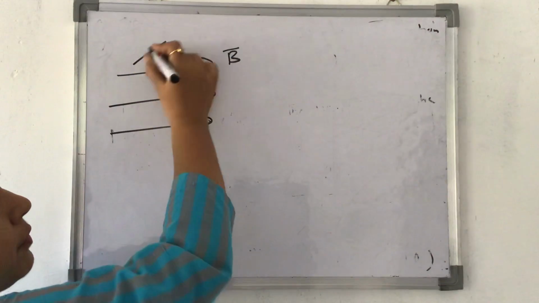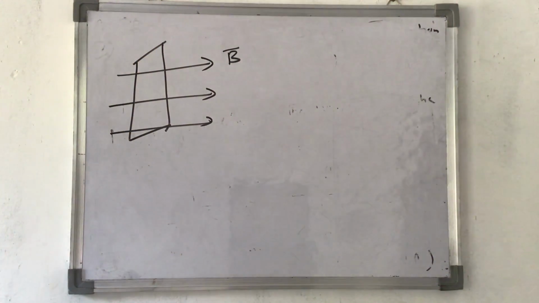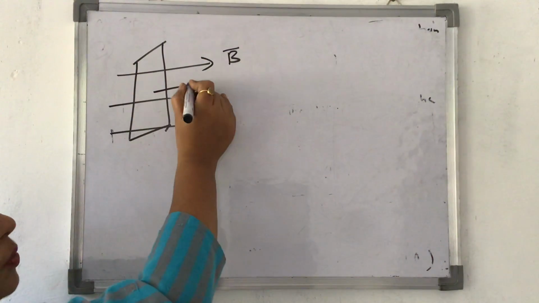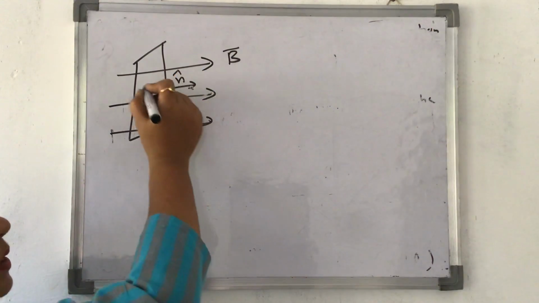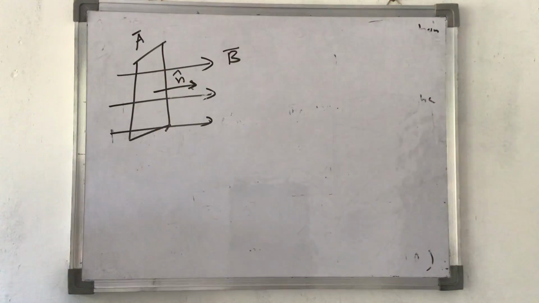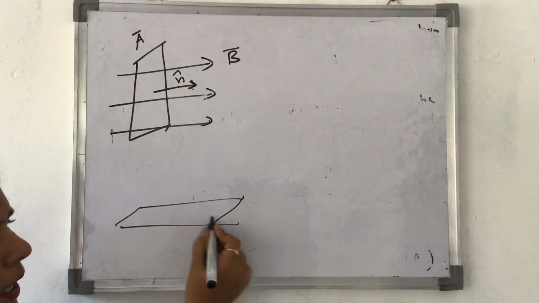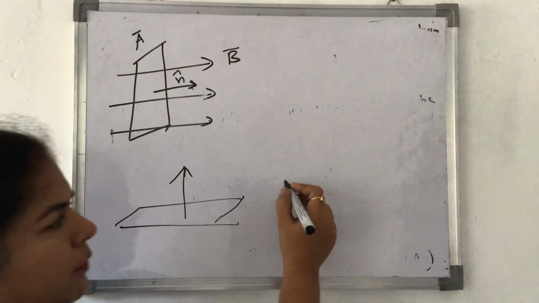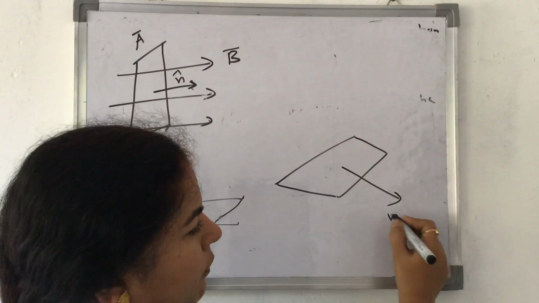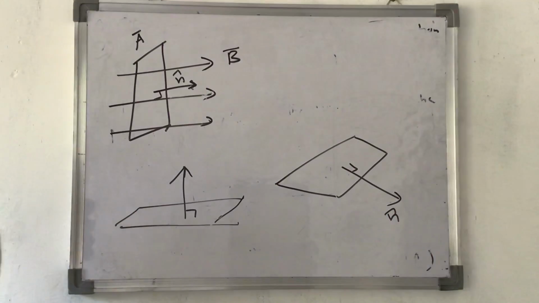And if I keep a surface like this, the direction of a surface is given by a normal, so this is the normal. This is my area A, and the direction of the area is like this. This has been discussed before also. If I have an area like this, the direction of the area will be this way. Every time I draw a normal, this 90-degree angle or normal gives us the direction of the area.